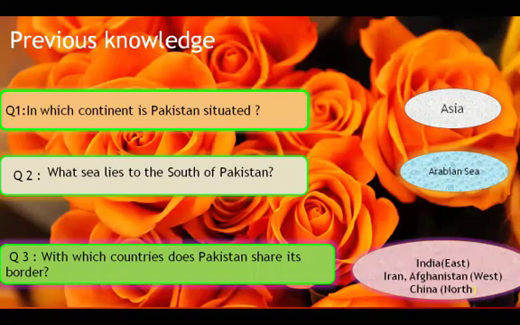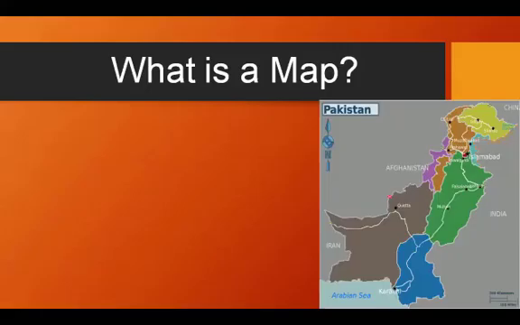With which countries does Pakistan share its border? Pakistan shares its border with these neighboring countries. India is located in the east of Pakistan. Iran and Afghanistan are situated in the west of Pakistan, and China is located in the north of Pakistan.